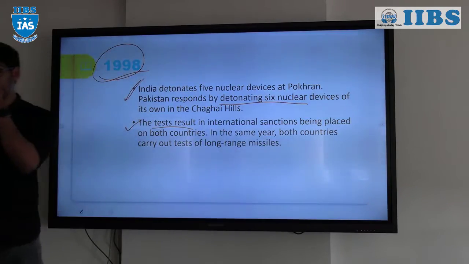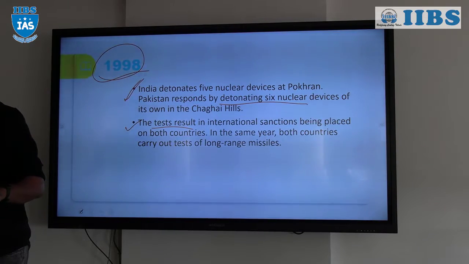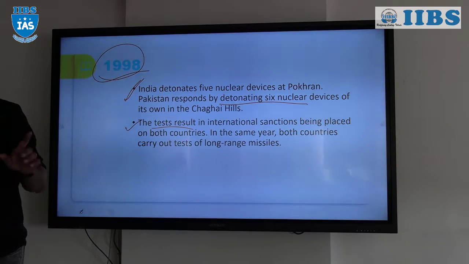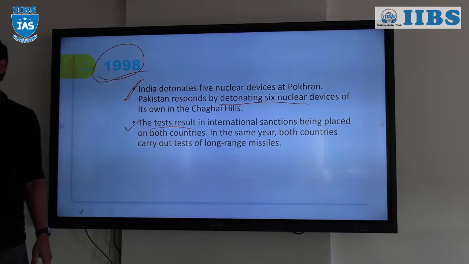And remember, there is one point I forgot to tell you. India has promised that it is never going to test any nuclear weapon again, because it has got all the data needed from the nuclear tests. So India doesn't need to perform any other nuclear tests. That's why India hasn't tested any nuclear weapon till now. It is just developing, but for minimum deterrence.